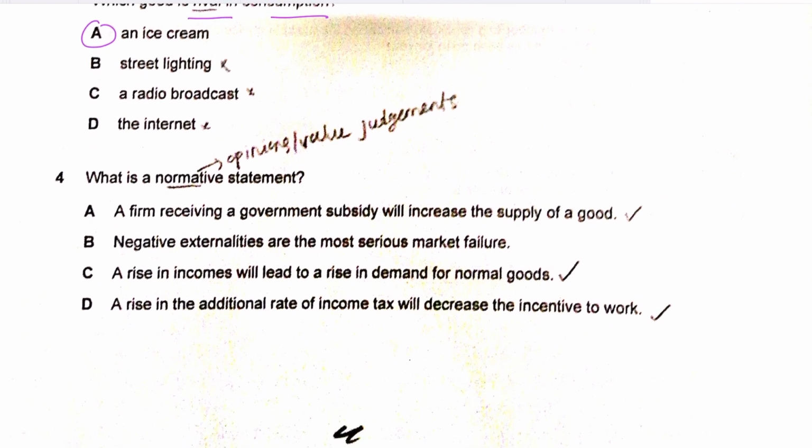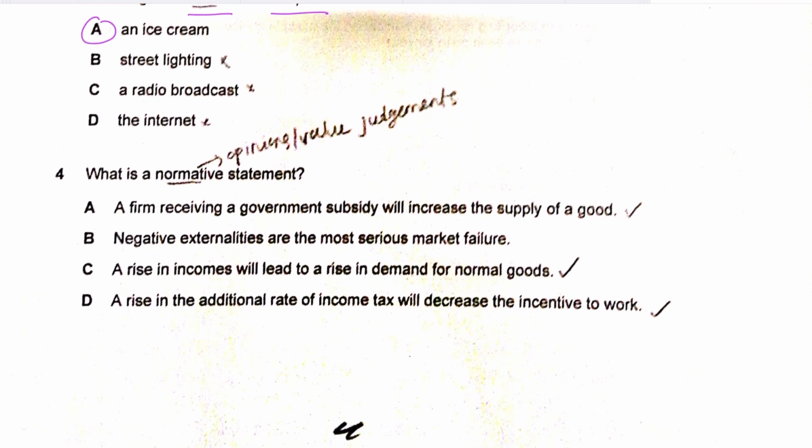Question number 4 says, what is a normative statement? Normative statements are statements that are opinions, they are subjective statements, and they carry a value judgment. So a firm receiving government subsidy will increase the supply of a good. Yes, definitely. If you give a subsidy, that increases the supply, it reduces the cost. And that is a positive statement because this could be tested as well. From the available evidence, we can either accept or reject it. So it's a positive statement.